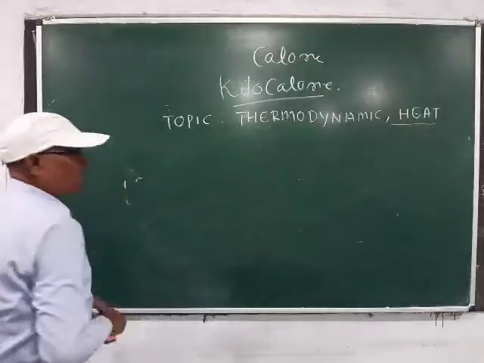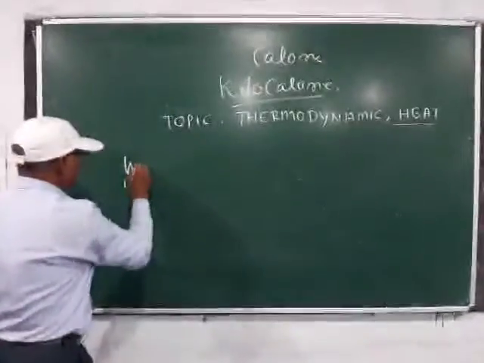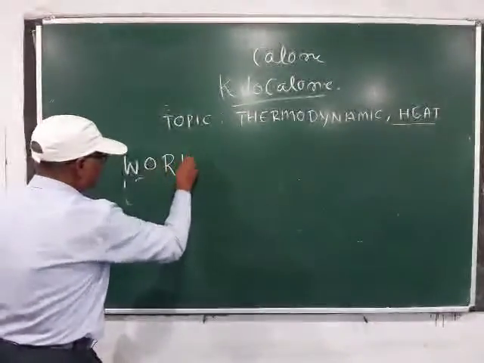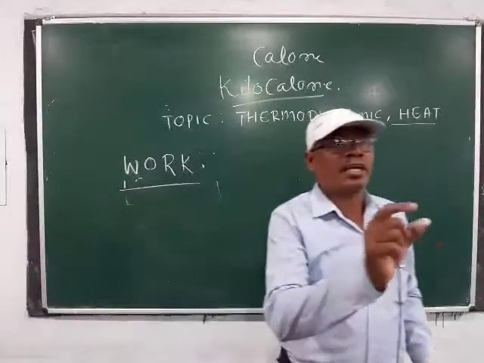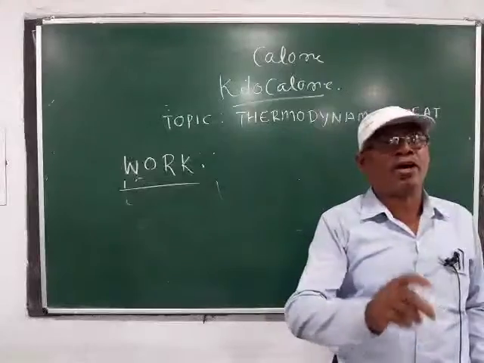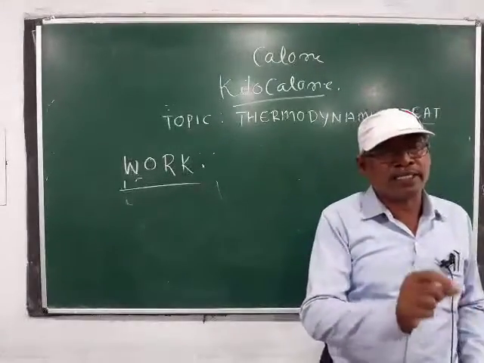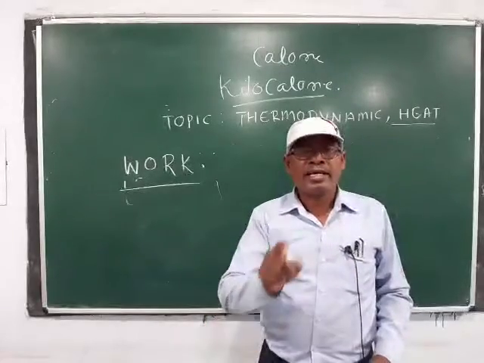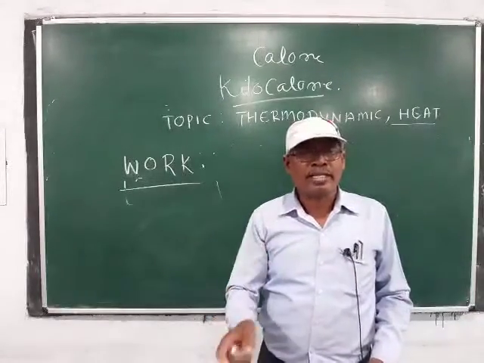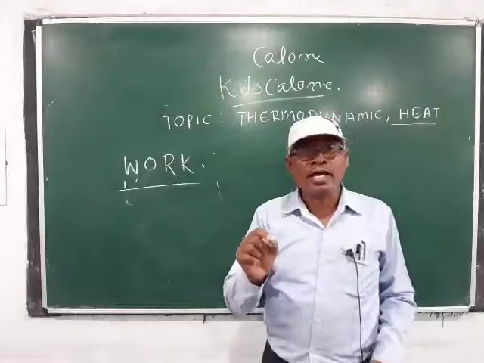Then I will discuss what is work. When an external force is applied on a body, the body changes some distance from one place to another place in the direction of force, then some work will be produced.